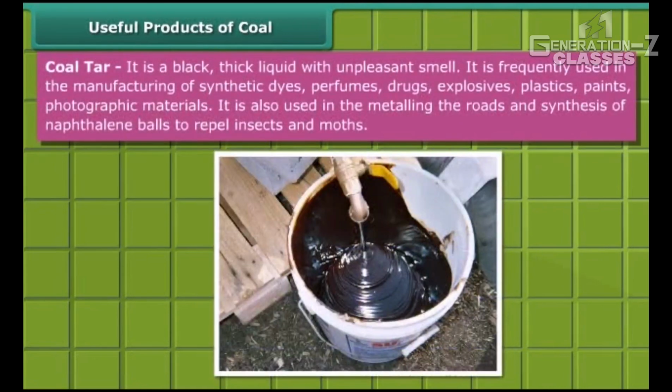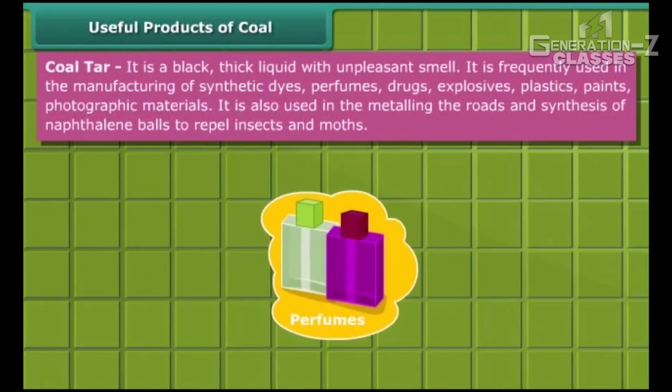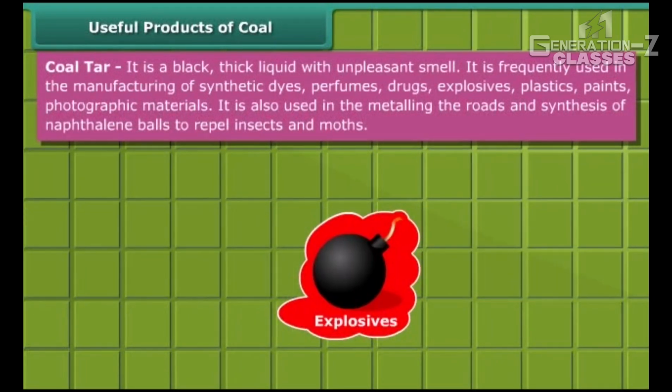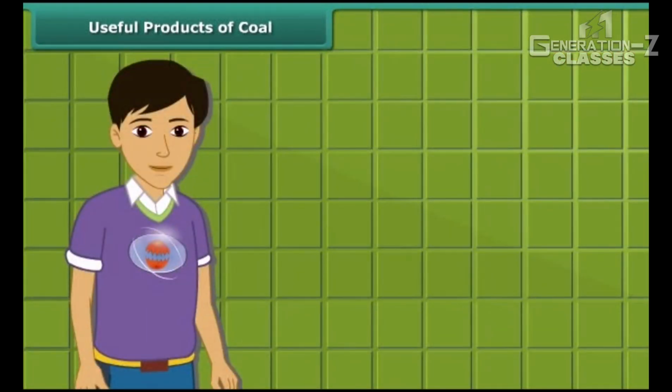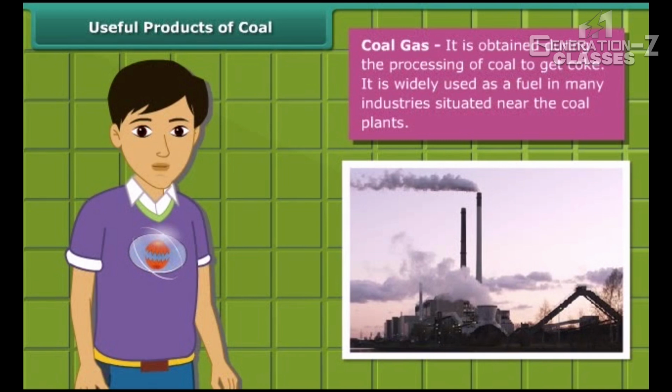Coal tar is a black, thick liquid with an unpleasant smell. It is frequently used for the manufacturing of synthetic dyes, perfumes, drugs, explosives, paints, plastics, and photographic materials. To obtain coke from coal, coal gas is produced. In many industries located near coal plants, it is used as a fuel.